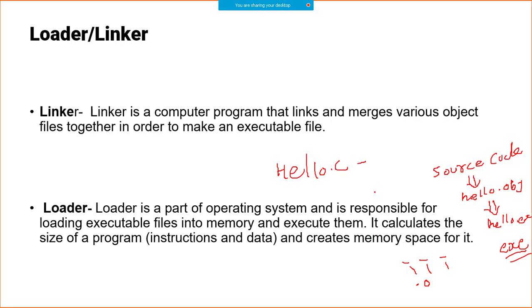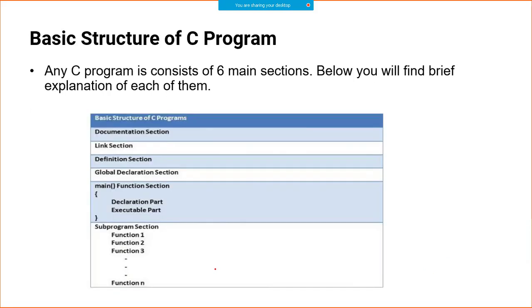Now read this. A loader is a part of the operating system and is responsible for loading executable files into the memory and executing them. It calculates the size of the program and creates the memory space for it. This is the loader. And a linker is a computer program that links and merges. This is very important. It links and merges various object files. So I said that when you are generating many object files, those object files get merged into one, and that functionality is done by the linker. So these are just a few terms you should be aware of, otherwise it is not required.